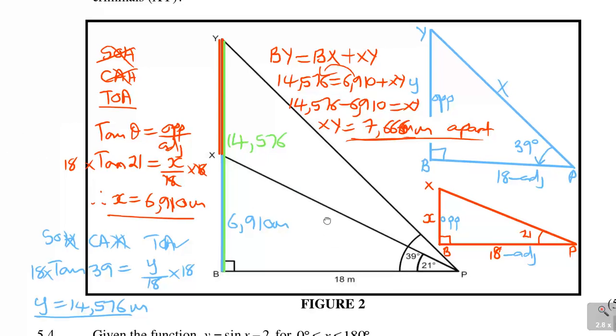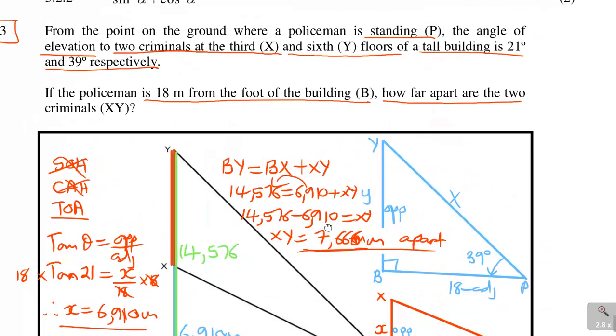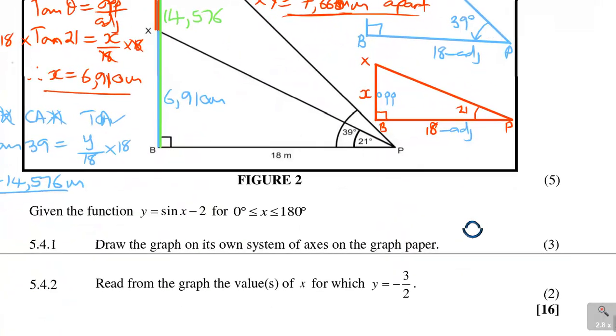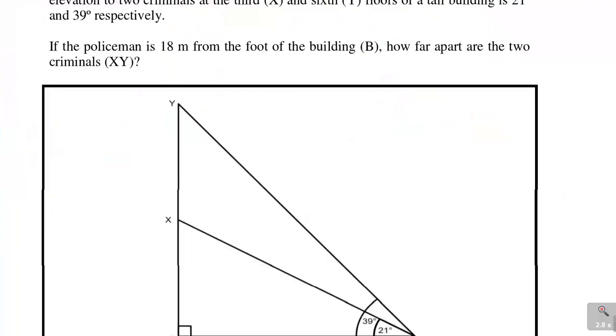Alright, so it was a little bit of working. How many marks was this? This question was 5 marks, so it was good marks in a way. A little bit long, but if you've done the lessons, you will be able to follow up on that.